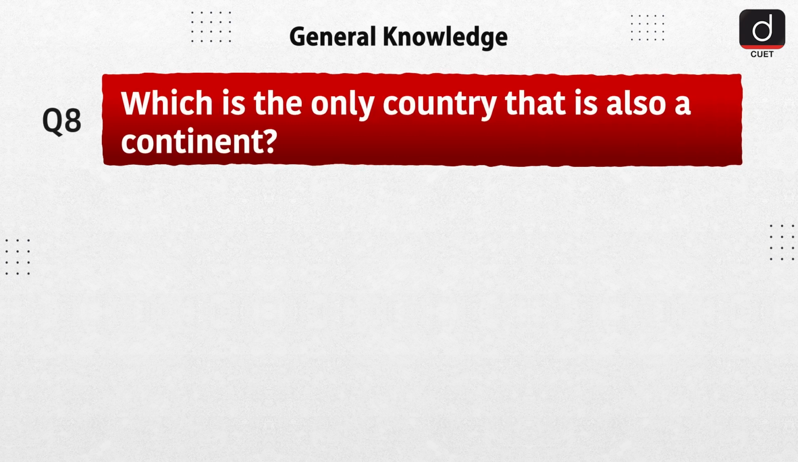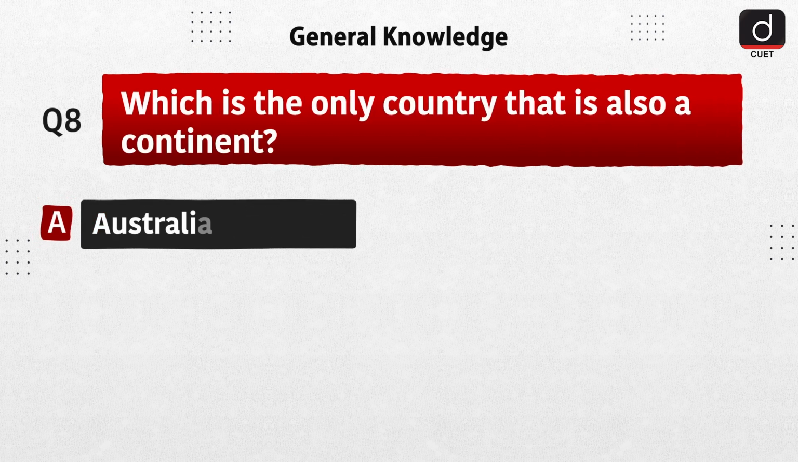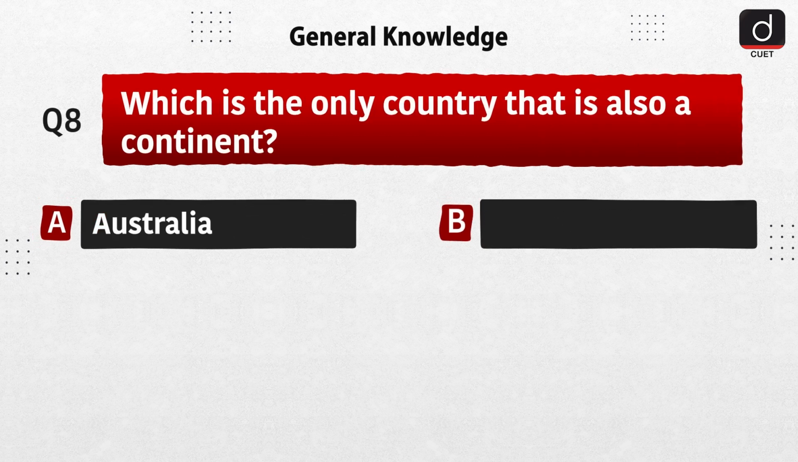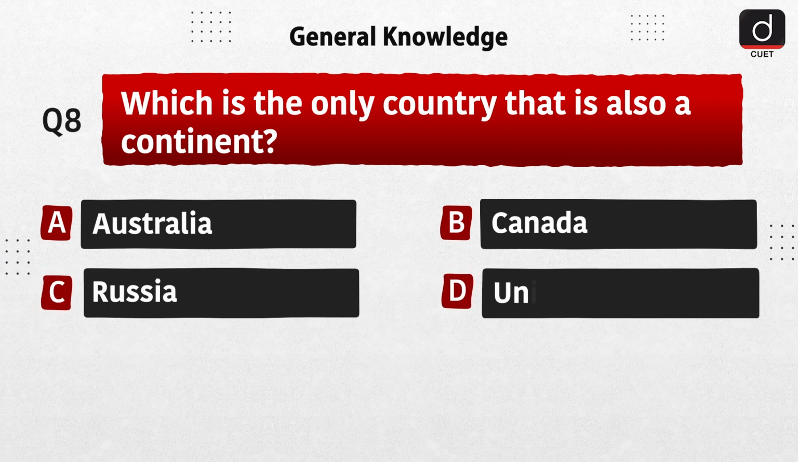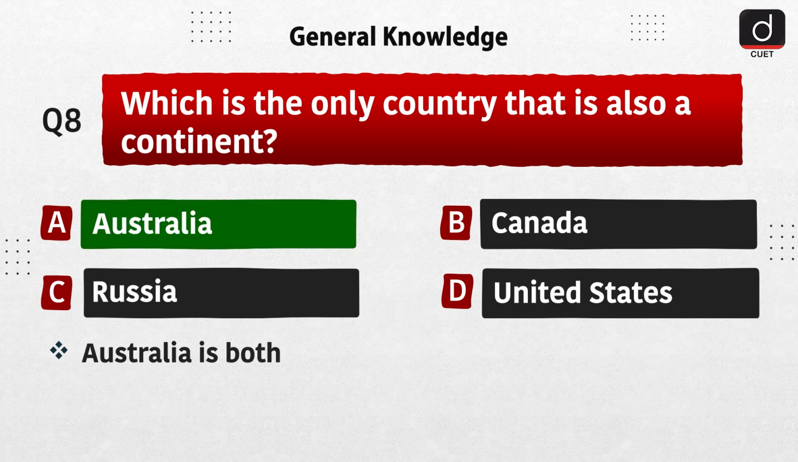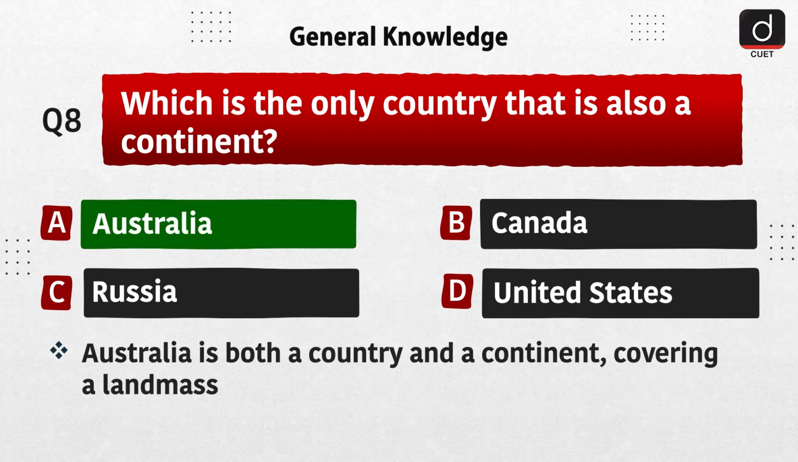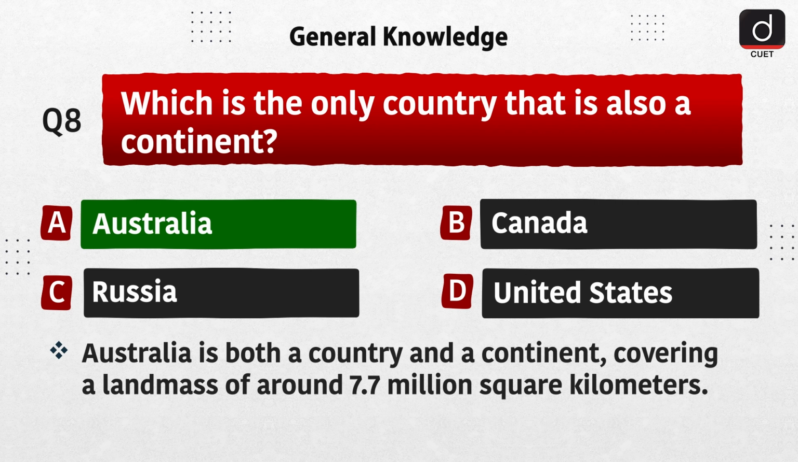Next question is, which is the only country that is also a continent? Option A, Australia. Option B, Canada. Option C, Russia. Option D, United States. The correct answer is option A, Australia. Australia is both a country and a continent, covering a landmass of around 7.7 million square kilometers.